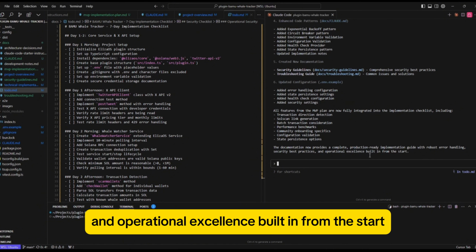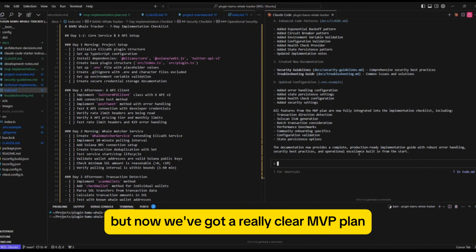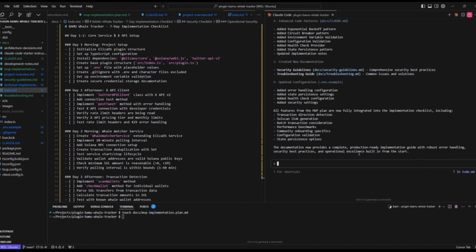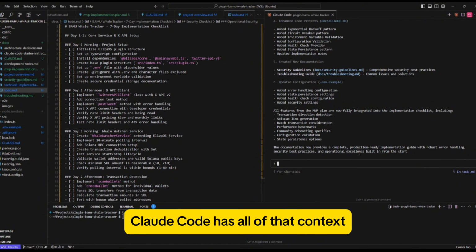So it's taken us a few prompts and a bit of back and forth to get here, but now we've got a really clear MVP plan. Claude Code has all of that context. It's created some security and troubleshooting guides. It's updated the technical plan. It's got a really strong understanding of the project and what we want to build. And now we're at a point where we can then ask, what's the next step? Should we start building?